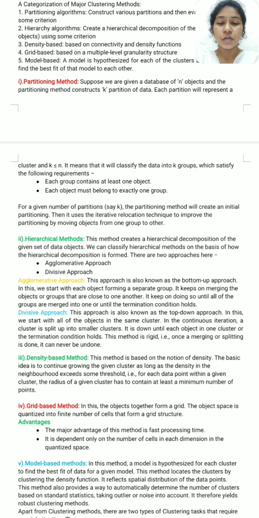In this, we start with each object forming a separate group. It keeps on merging the objects or groups that are close to one another. It keeps doing so until all the groups are merged into one or until the termination condition holds.